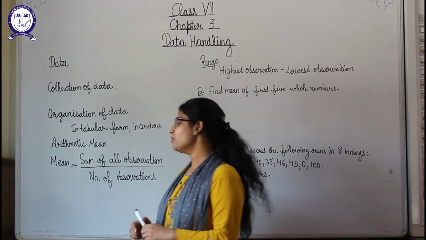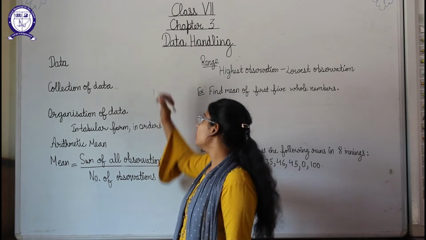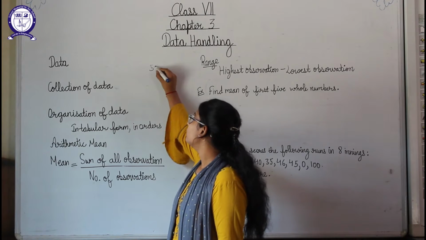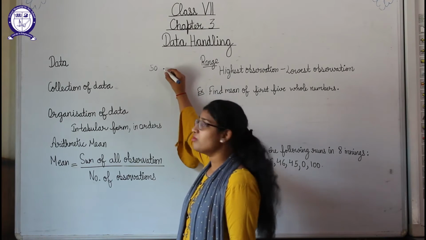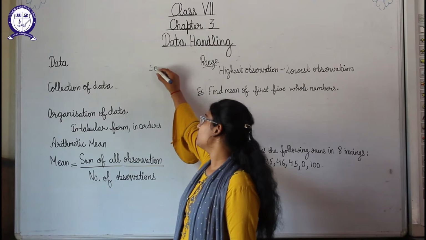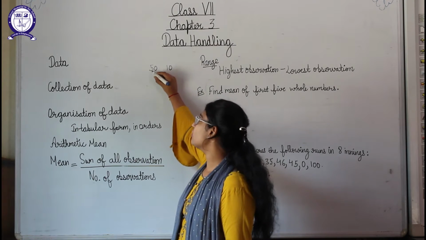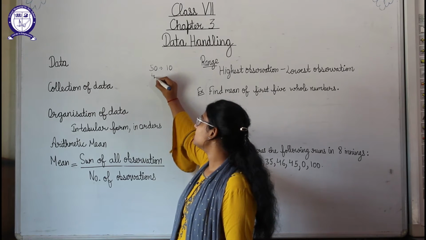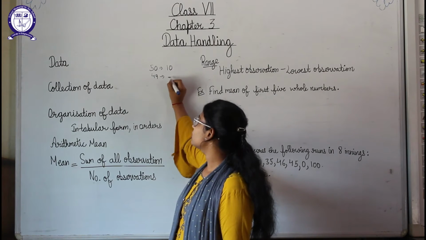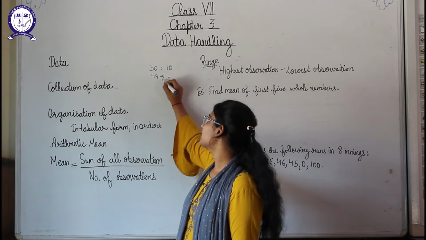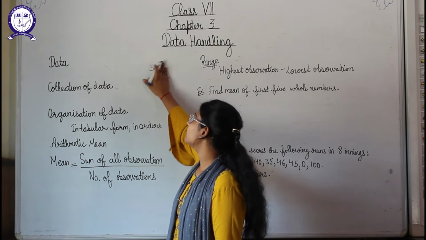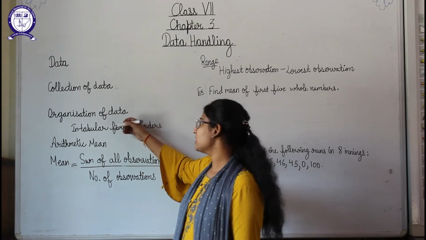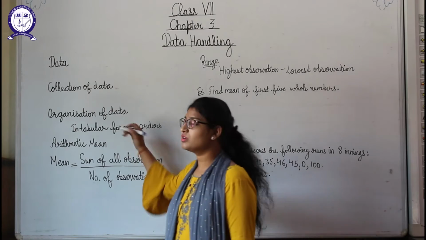In the tabular form, how we can write, suppose you got the marks from 50. Okay, so from 50 how many students got how many marks, you will write, suppose 10 of the students got 50 out of 50. So you must be preparing the table like this. Then from 49 how many students got the marks, 49, then 48, like this you can make a table, and we also call it a tally mark. So this is in the tabular form, means we can organize data in any order or in the tabular form.